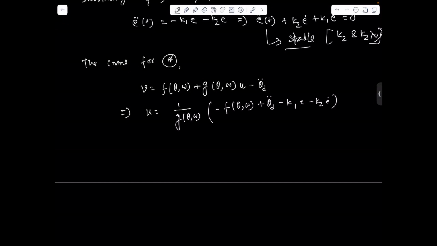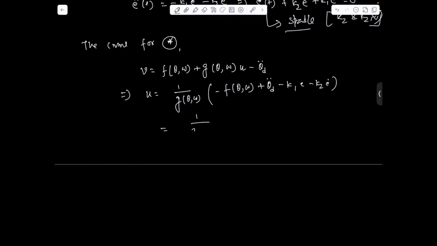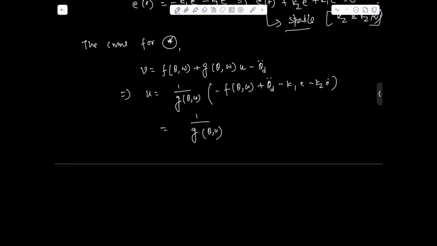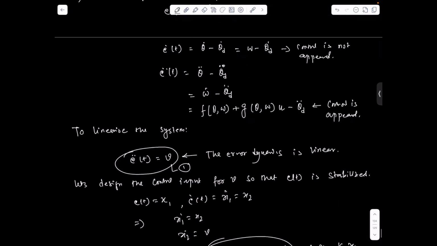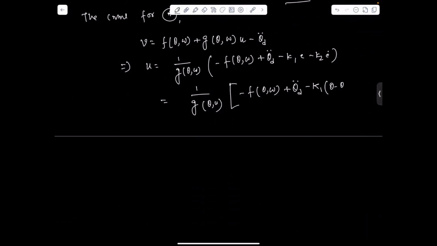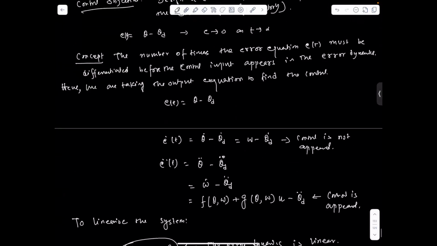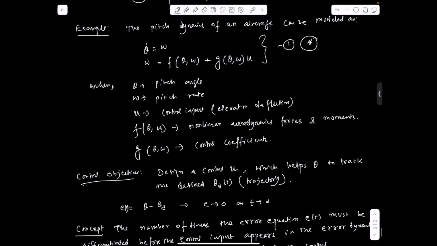Or we can write 1 upon g of theta omega times minus f of theta omega plus theta d double dot minus k1 (theta minus theta d) minus k2 (theta dot minus theta d dot). So this is our control expression for our pitch dynamic system.